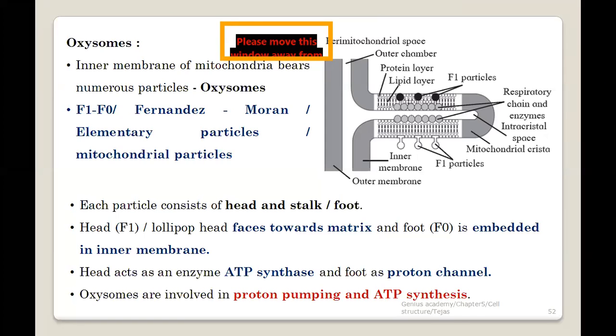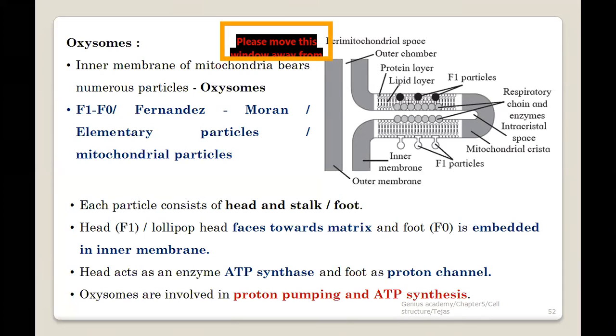So this typical structure जो उसका है, that is because of the function of the typical oxysomes, which is in that way. So जो उसका head है, that is actually facing towards the matrix. जो उसका foot है, or let's say pedicel, that is embedded into the inner membrane. Now why? Because this typical oxysome actually acts as a proton pump. Okay, now what is proton pump? Proton मतलब क्या? H plus particles.